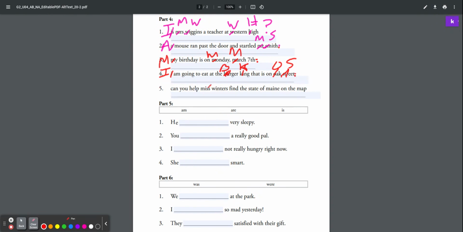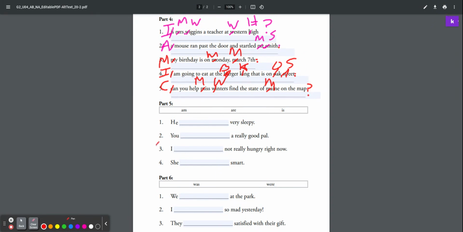Okay, can you help Miss Winters find the state of Maine on the map? So can needs a capital C at the beginning of the sentence. Miss Winters. Remember, she does not need an abbreviation because Miss is not abbreviated. So I just need a capital M and a capital W. Find the state of Maine. So we always capitalize the name of states, capital M. And she said, can you? So she's asking a question. Put a question mark.